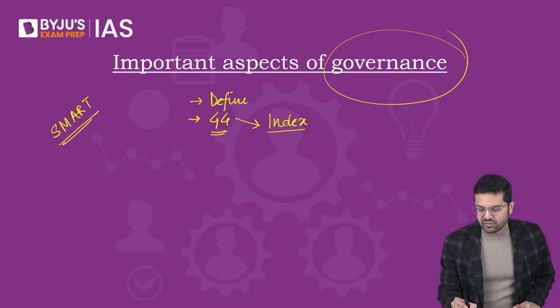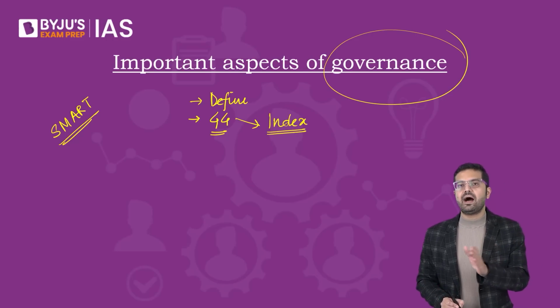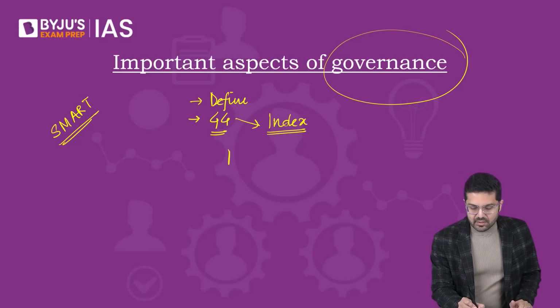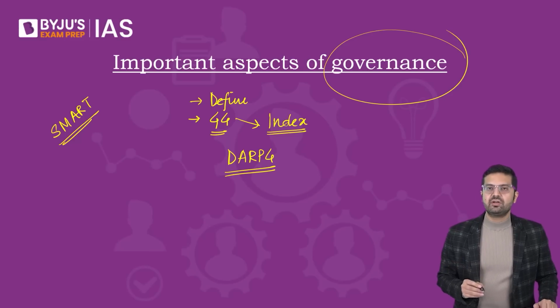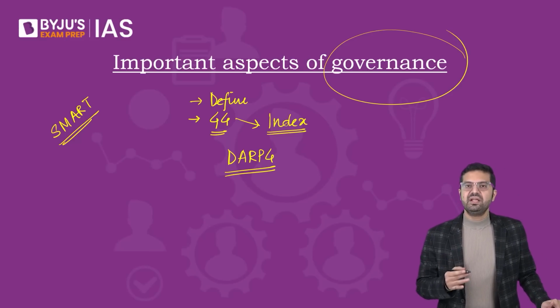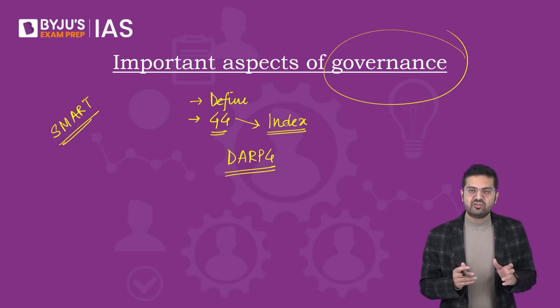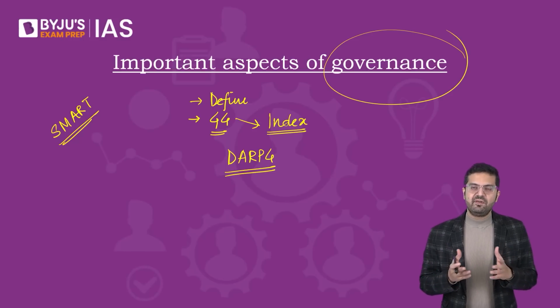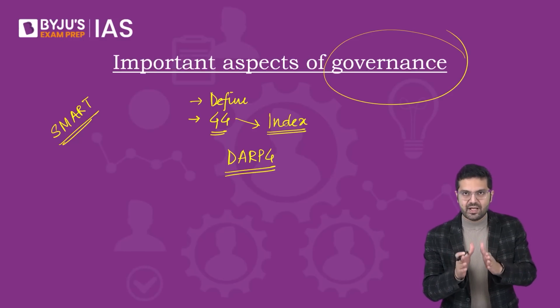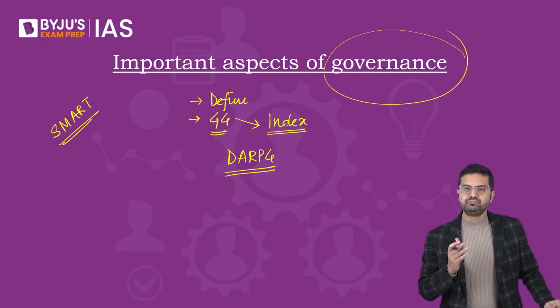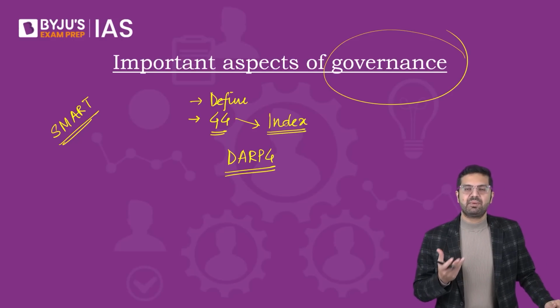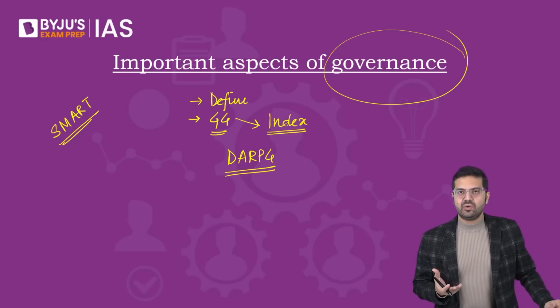This index is released by the DARPG, the Department of Administrative Reforms and Public Grievances. So we have this ministry called the Ministry of Personnel, Public Grievances and Pensions. This ministry has 3 departments, of which one is of no concern to you as of now, the Department of Pensioners' Welfare and Pensions.